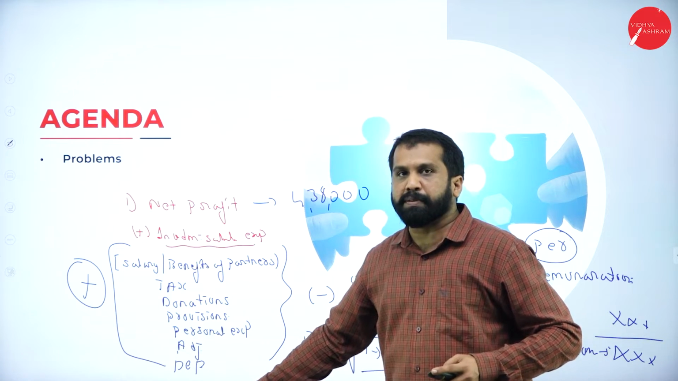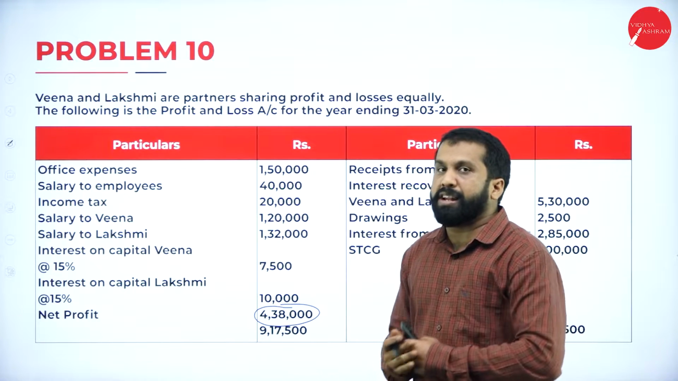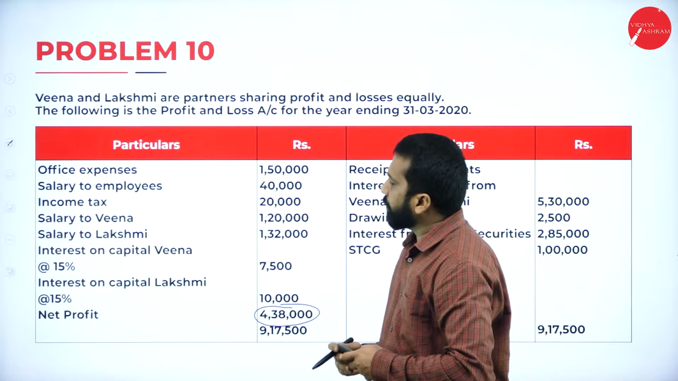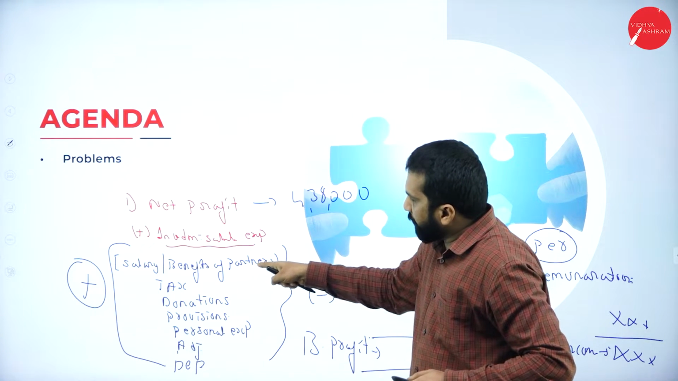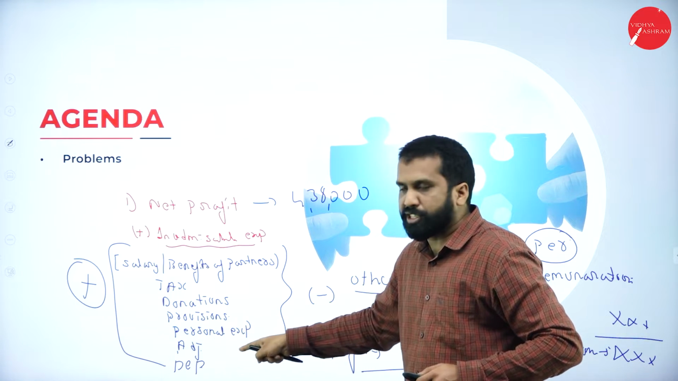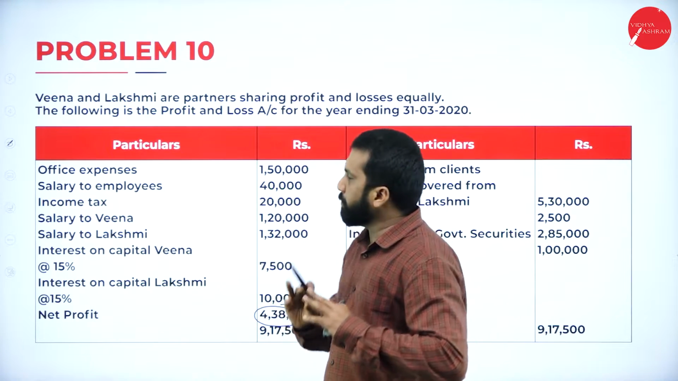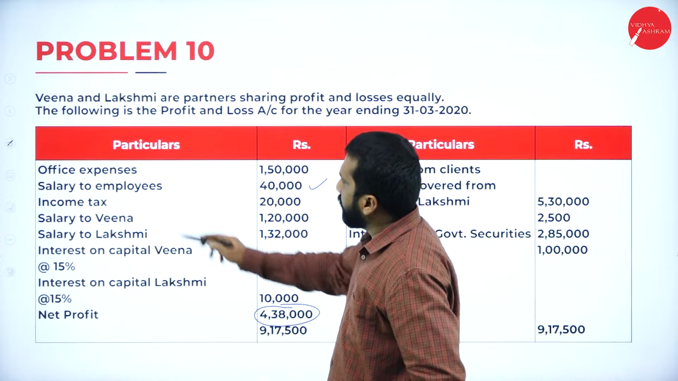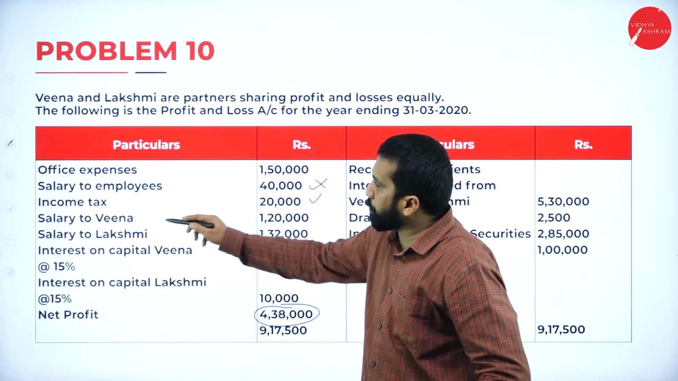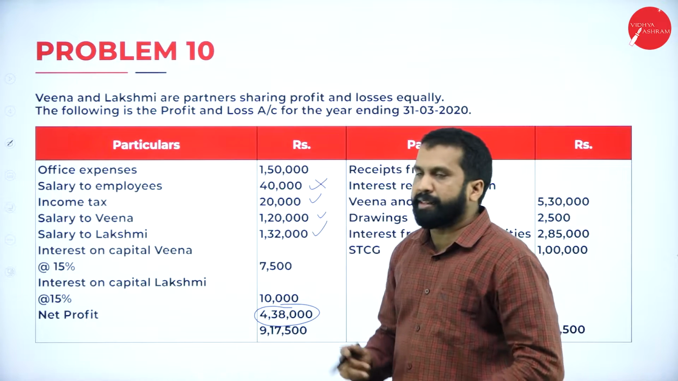Add all inadmissible expenses. Now, what are the inadmissible expenses? You will get everything on the debit side. Salary, benefit to partners, taxes, donation, provision, personal expense, adjustment, depreciation. We'll see. Office expenses, part of the business. Salary to employees, take. Income tax, take. Salary to employees is part of the business, but salary to partners, yes, we are supposed to take. Salary to Veena and salary to Lakshmi.